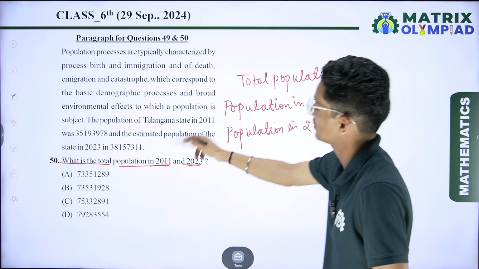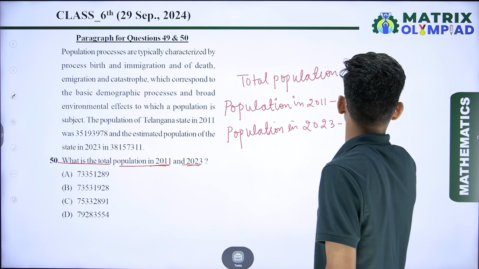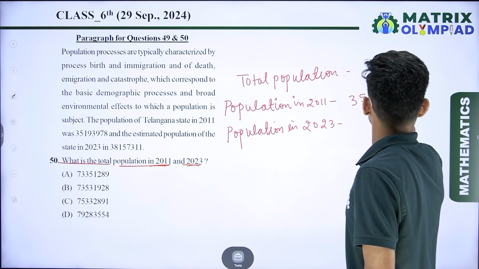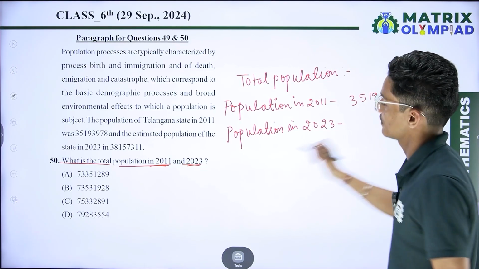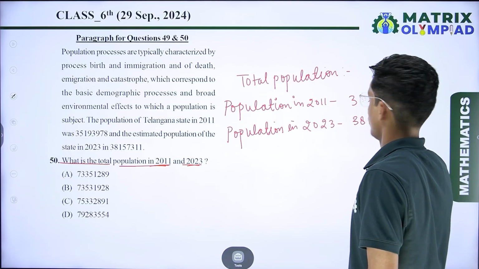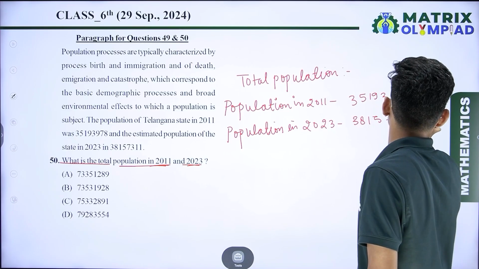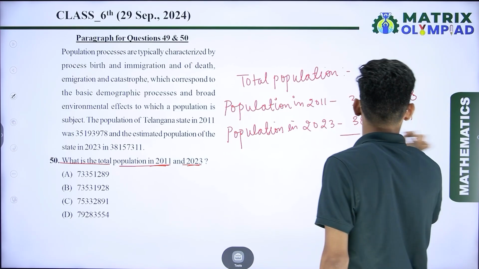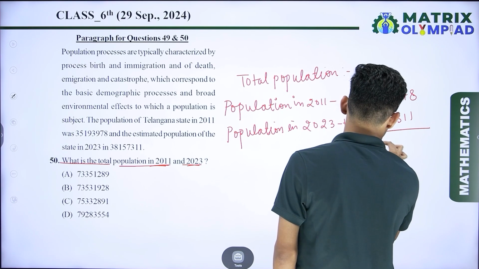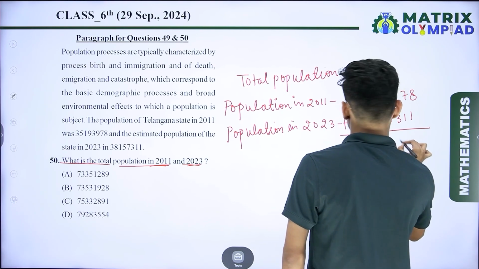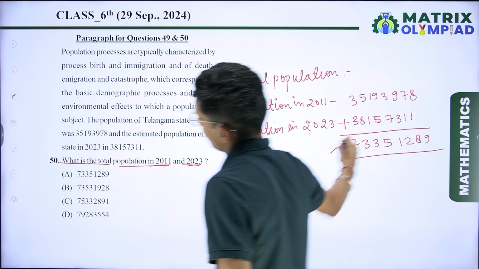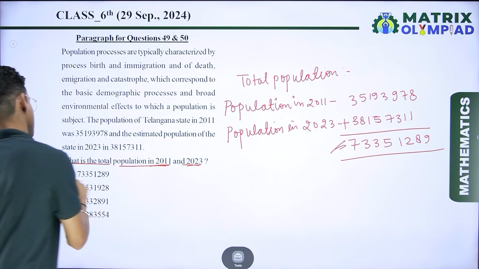Just write down all these populations. 3, 5, 1, 9, 3, 9, 7, 8, and the last one is 3, 8, 1, 5, 7, 3, 1, 1. If I add these numbers, I get 7, 3, 3, 5, 1, 2, 8, 9. So check where the option is. Here option number A is the correct answer.